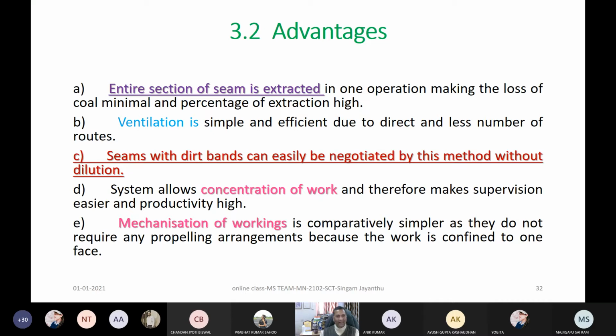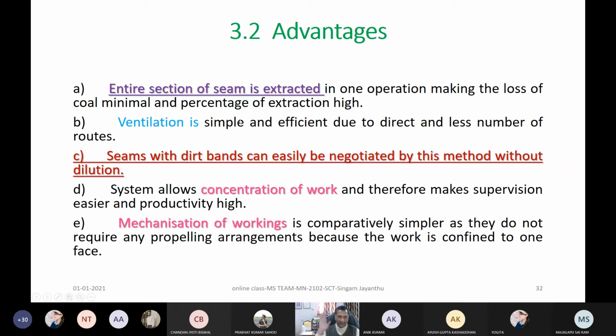So here, the entire section of the seam is extracted, right? That means leaving only a barrier between two long wall panels, right? So that is only the coal left out, and in between we are not leaving, like in board and pillar, any type of stooks or ribs like that. Here everything is cut by a shearer, right? Nowadays in the mechanized long wall. Otherwise, in the initial days long wall started even with plows, even with blasting, with some type of a box cut and so many things. Nowadays it is not being done, so don't worry about that. And that's why it has a higher percentage of extraction, very simple to understand.